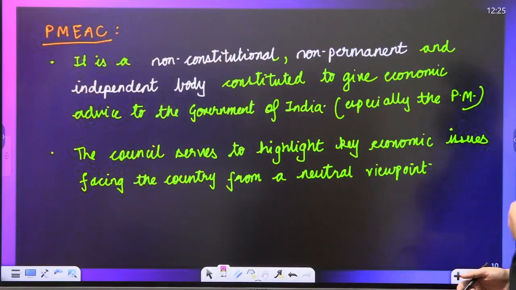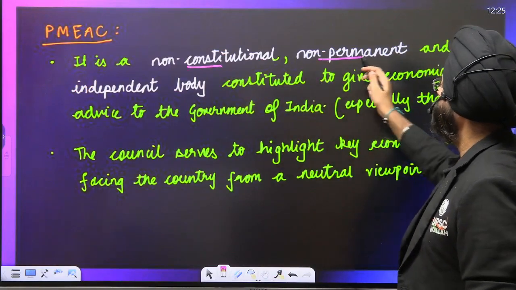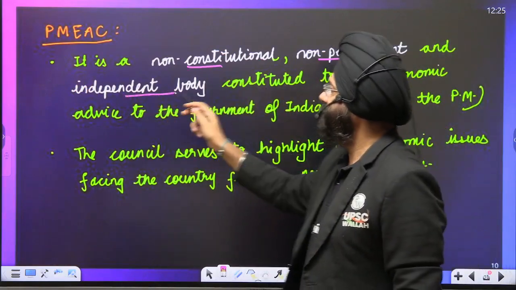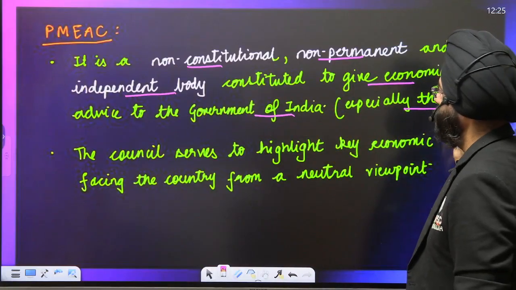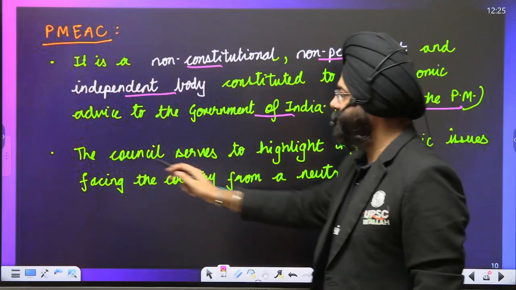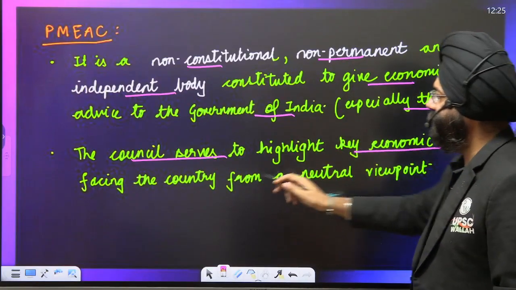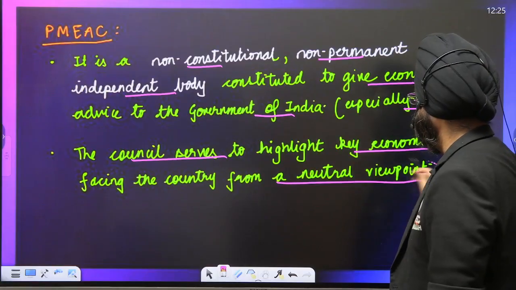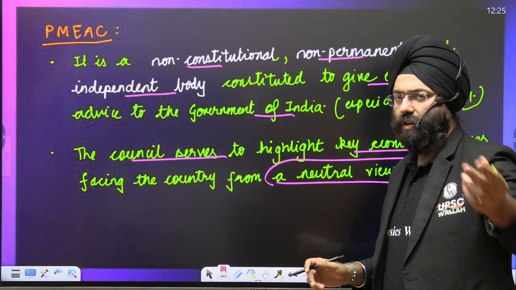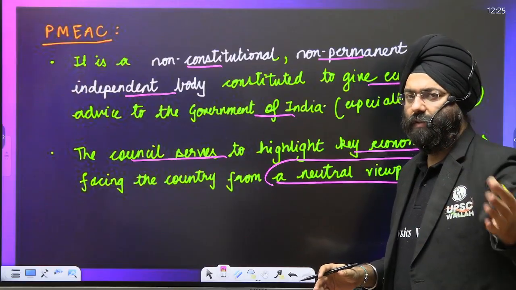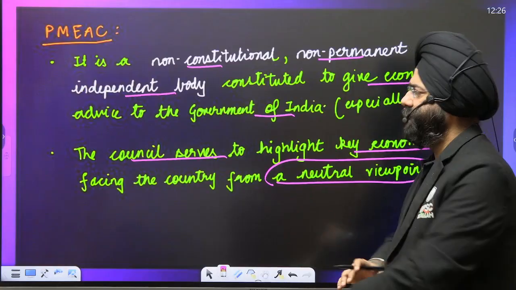PMEAC is basically a non-constitutional, non-permanent, independent body constituted to give economic advice to the government of India, in particular the Prime Minister. The council serves to highlight key economic issues facing the country from a neutral viewpoint. So that means they present a neutral viewpoint. Whether certain issues are going wrong, they need to highlight them, present it in front of the government and tell them to rectify. So it is an advisory group also, in a way you can say that, right?